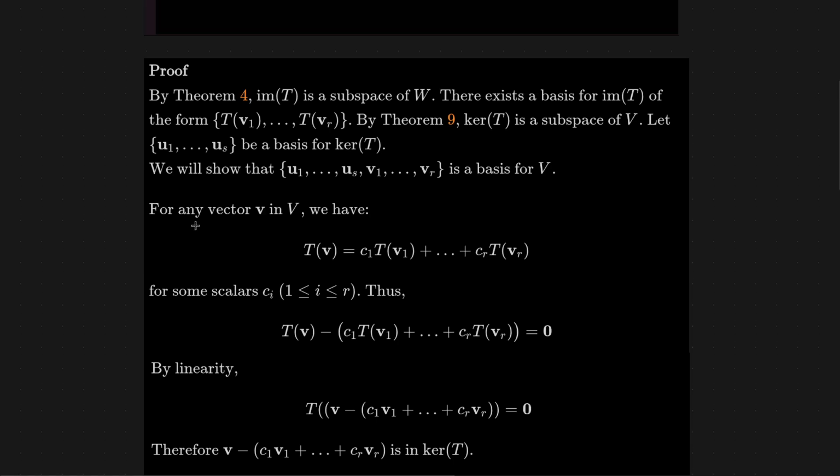Now remember, there was nothing special about this vector v. It was any vector v in vector space V. And we showed that with no other assumptions, we can express vector v as a linear combination of vectors v1 to vr together with u1 to us.